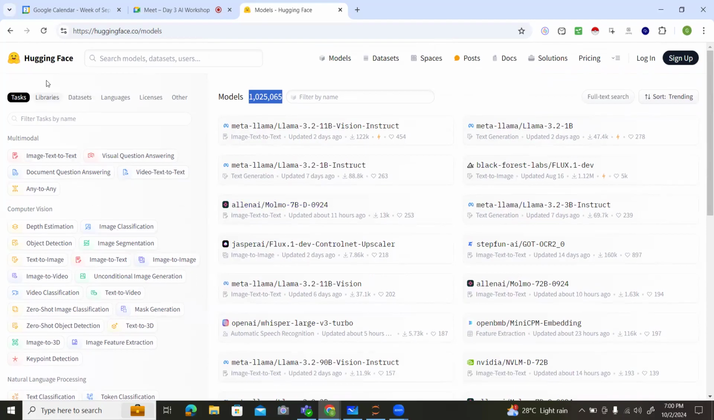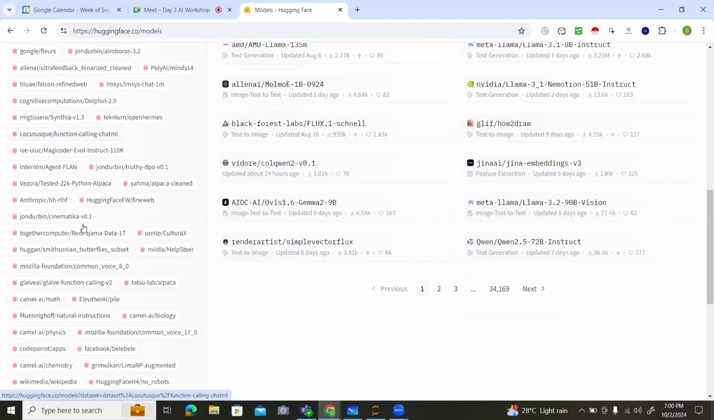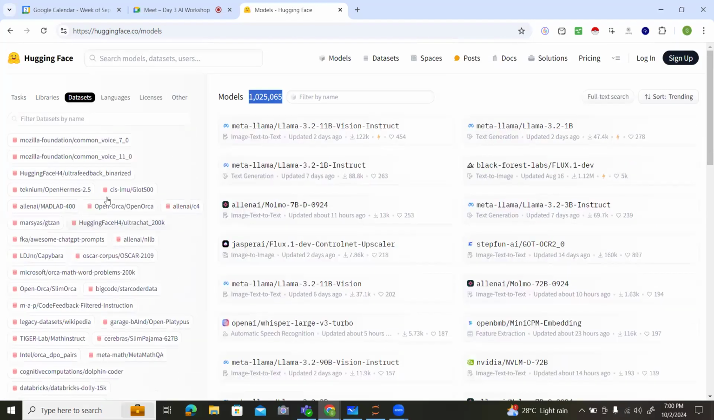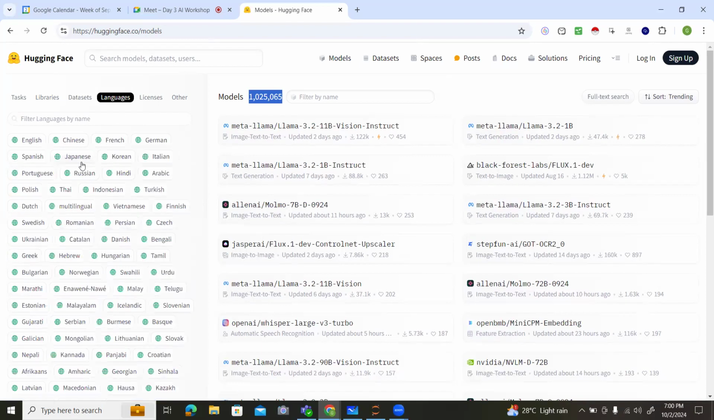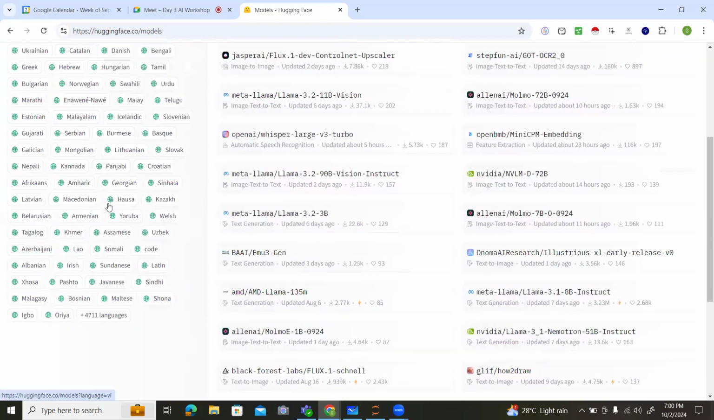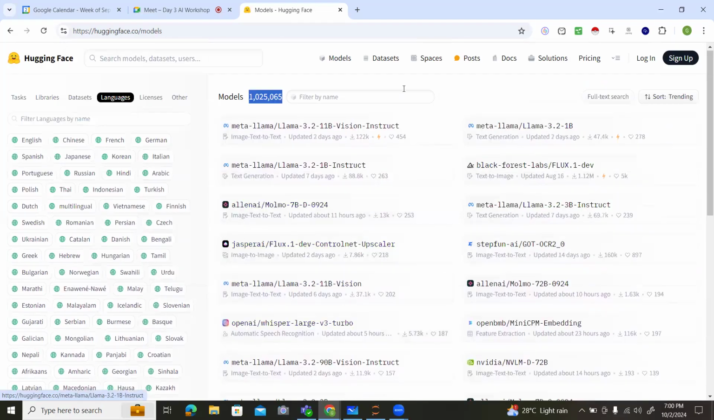And on this Hugging Face, we also have datasets. These are the n number of datasets we have, so we can work on these datasets. If you want to download, you can download the dataset. And they also mention the languages, which type of languages they are providing the documentation in. So for example, let me click on this Llama, developed by Meta, Llama 3.2.